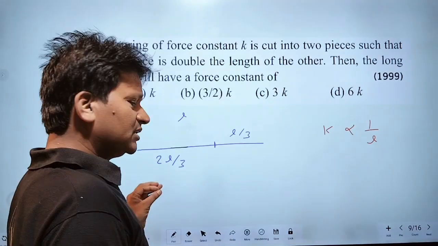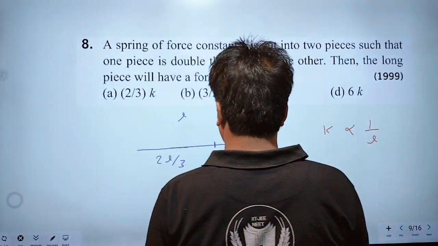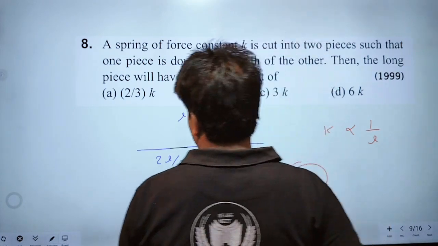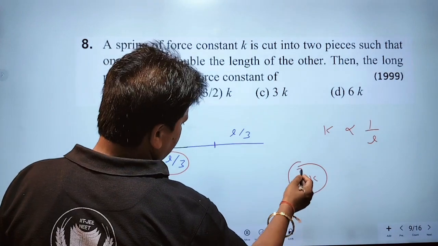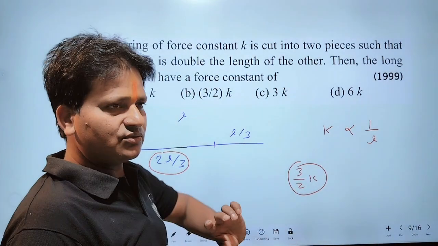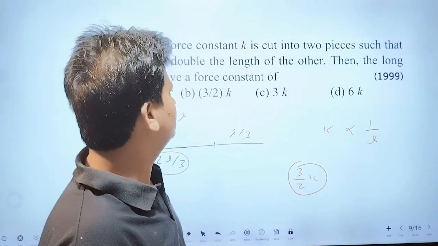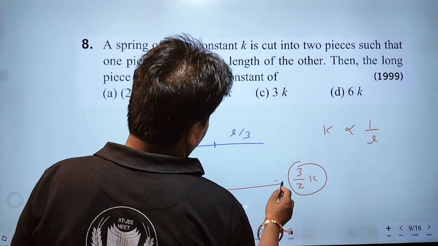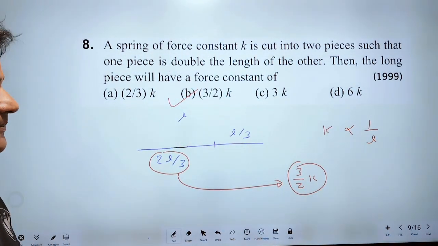The ratio of length is 2 upon 3, so the ratio for K will reverse to 3 upon 2. Therefore, the spring constant for this length will be 3 by 2 K.